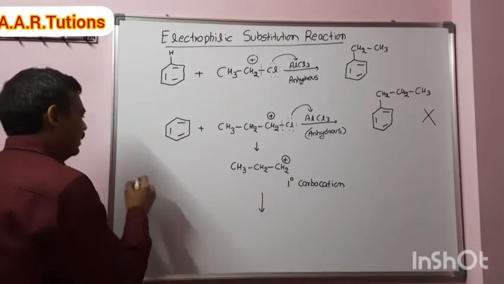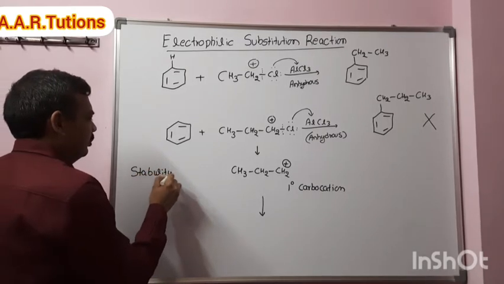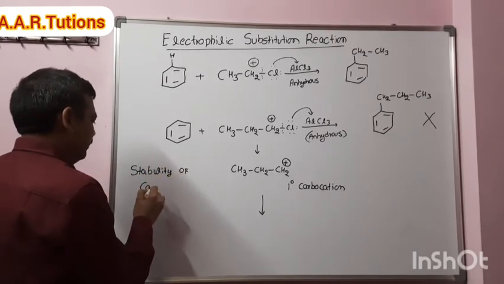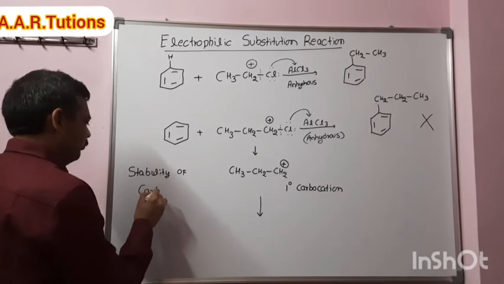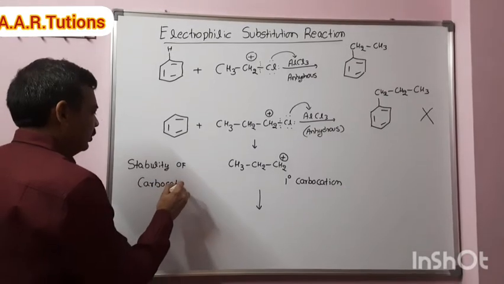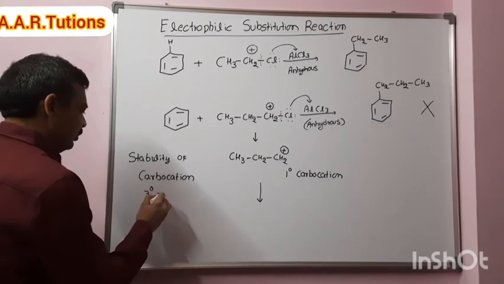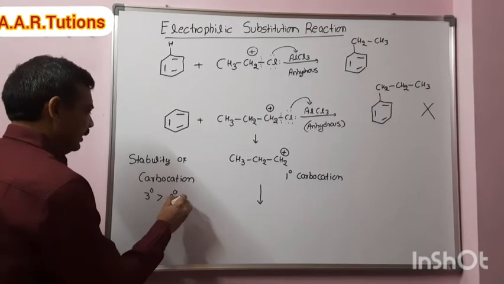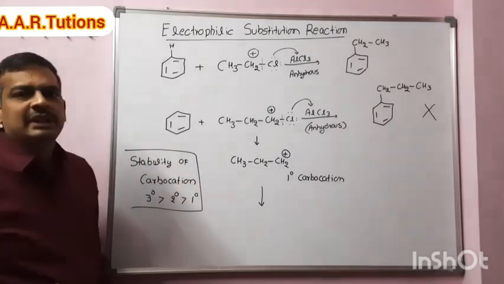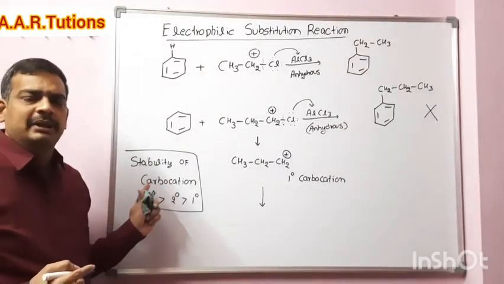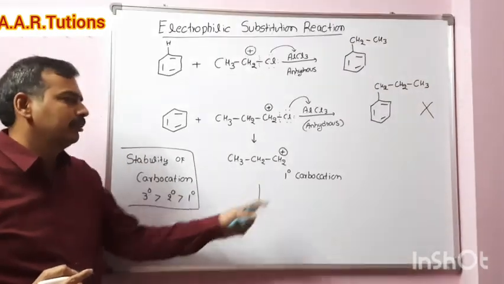So always remember the stability of carbocation. The stability order is: tertiary carbocation is more stable than secondary carbocation, which is more stable than primary carbocation. Note down this point.